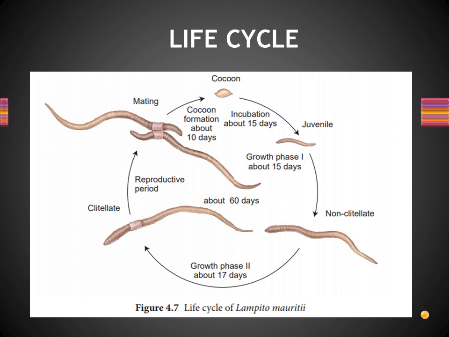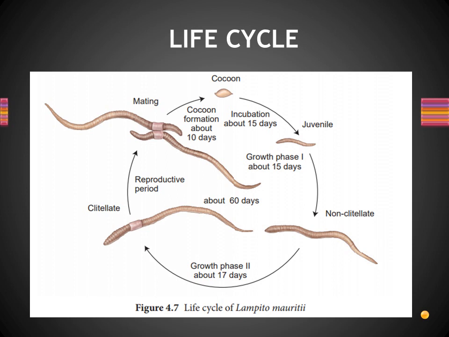So this is regarding the life cycle of the earthworm, and as we said, first of all we can start it from the cocoon, right? From the cocoon only the new young one will be produced, right? So we can start the life cycle from the cocoon. Okay, so cocoon, from the cocoon a new young earthworm is produced within 15 days.